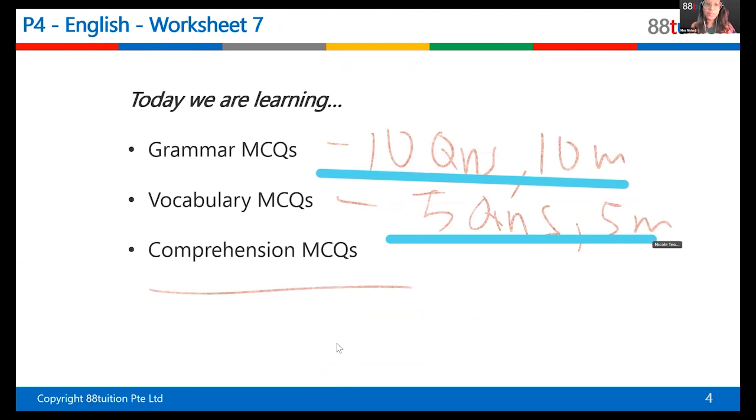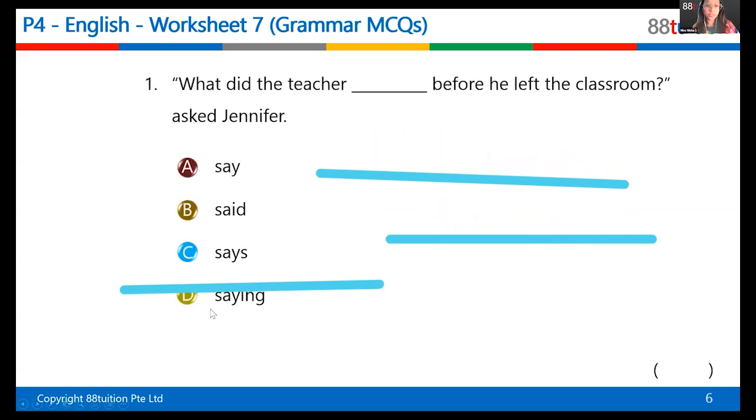And then of course, comprehension MCQ doesn't exist. It's a visual text, it's a poster or something, and you answer questions about it. But today we're doing a comprehension MCQ, but there's 2 open-ended questions either way. So let's do that. Let's start with grammar MCQ first.